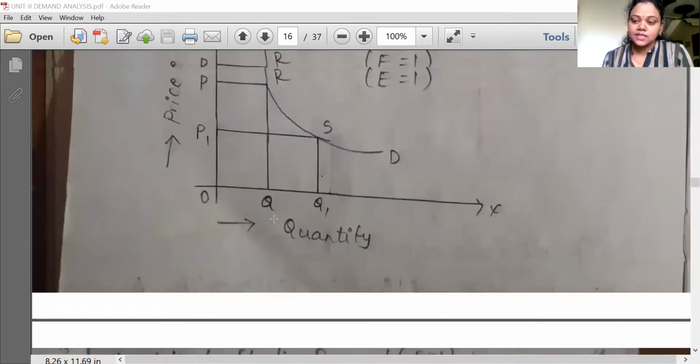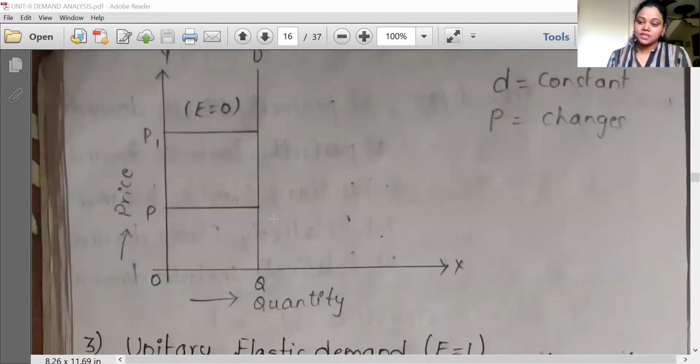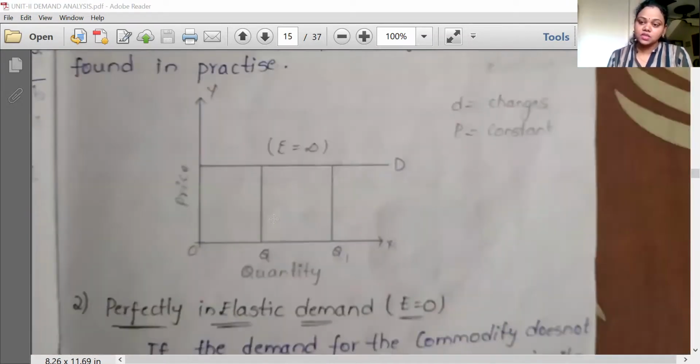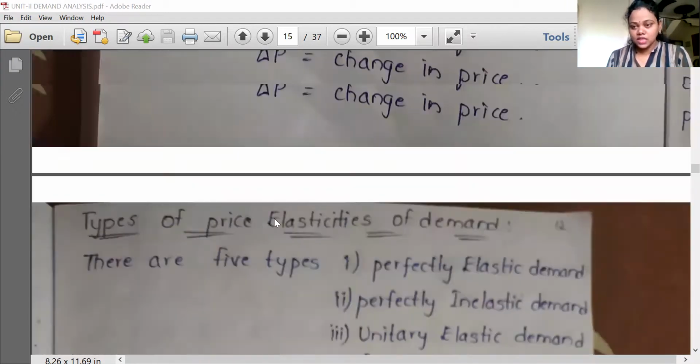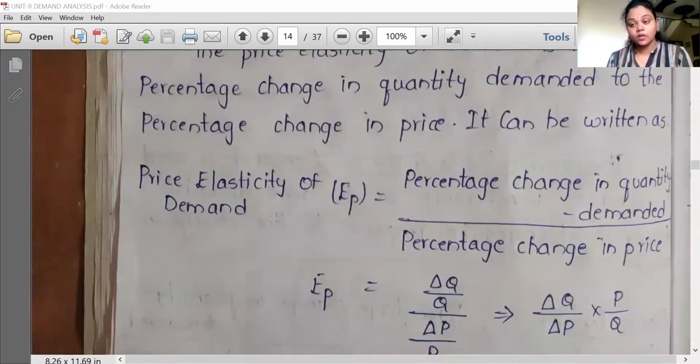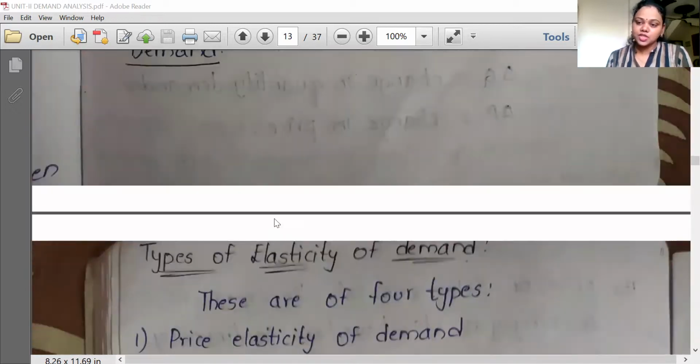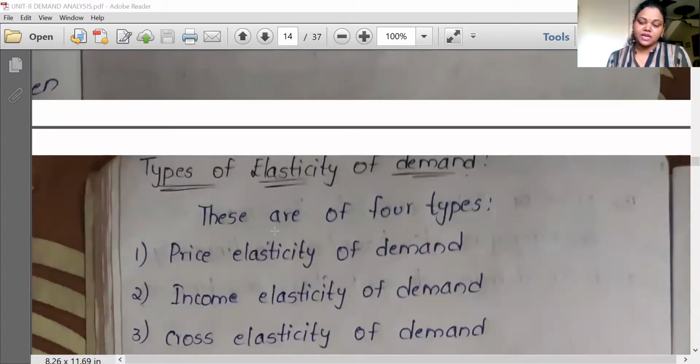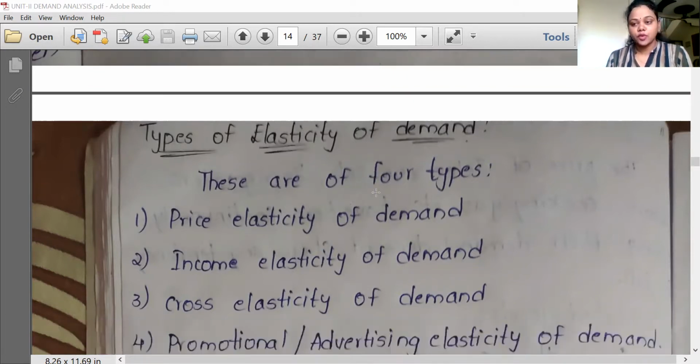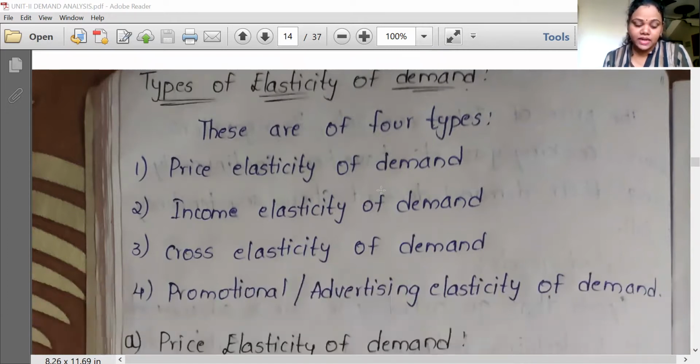So here, what does elasticity of demand mean? Elasticity is the measure of the percentage or proportionate change in quantity demanded by a percentage change in the determinants of demand. If it is with respect to price, then it is called price elasticity of demand. There are 4 types of elasticity of demand: price elasticity of demand, income elasticity of demand, cross elasticity of demand, and promotional or advertising elasticity of demand.